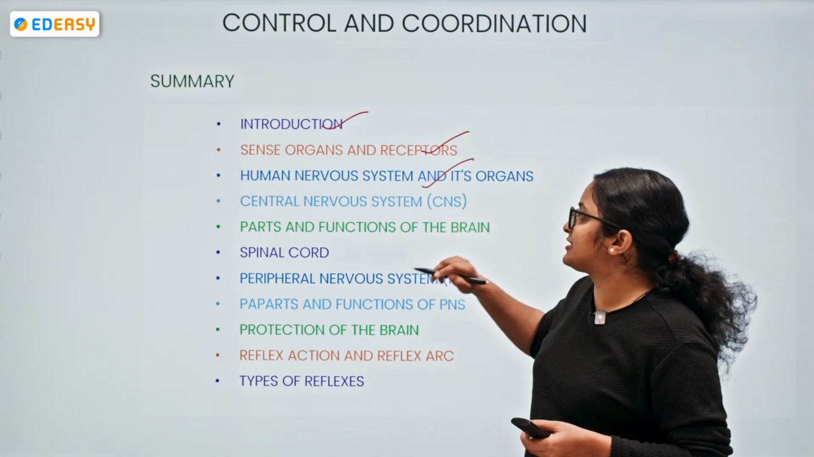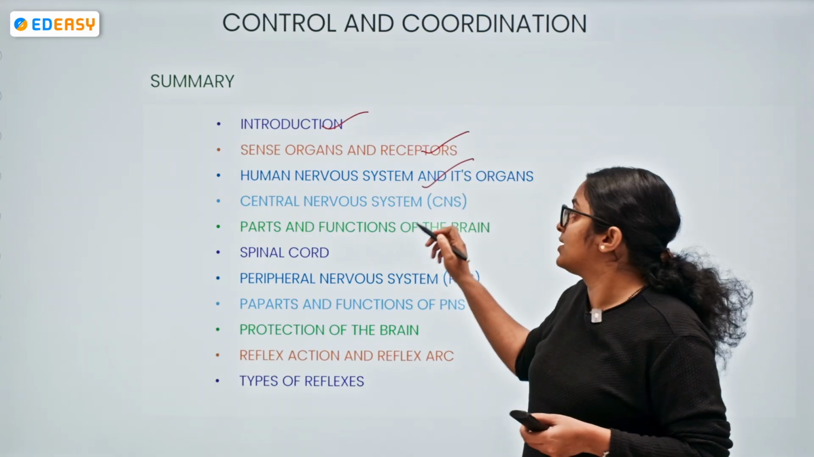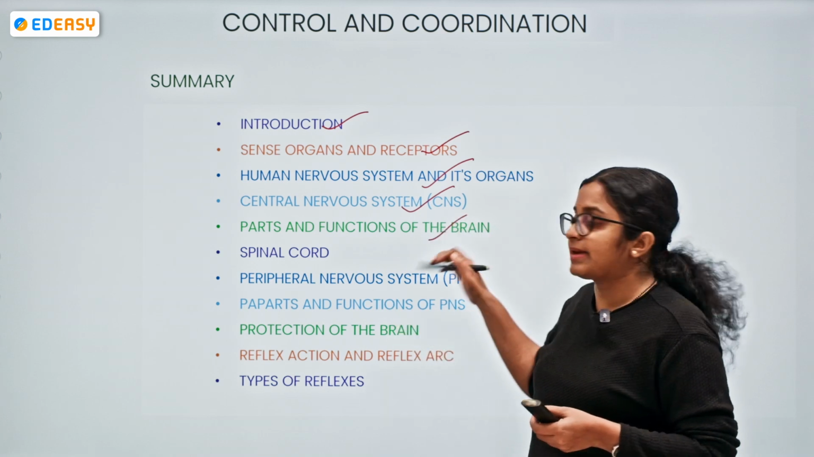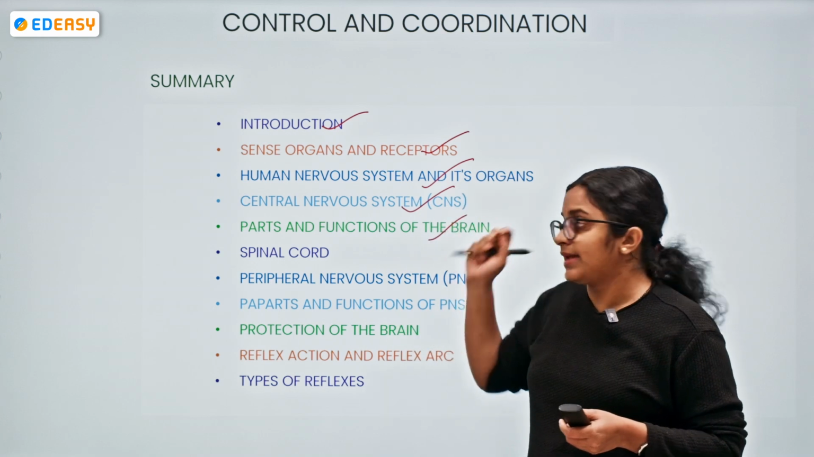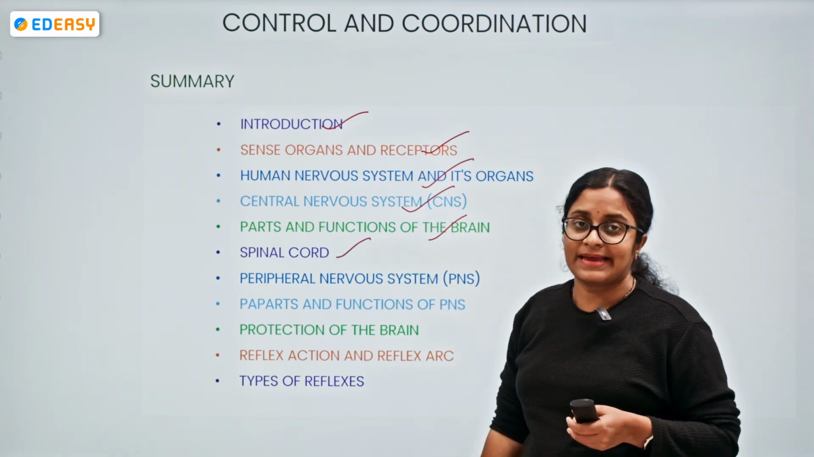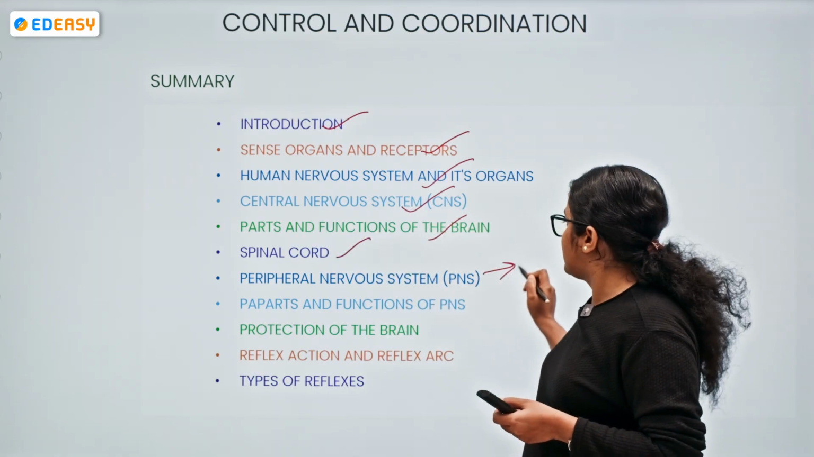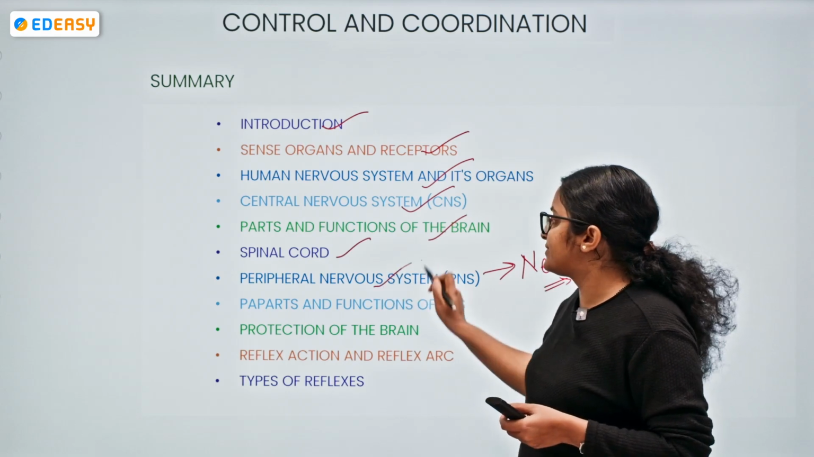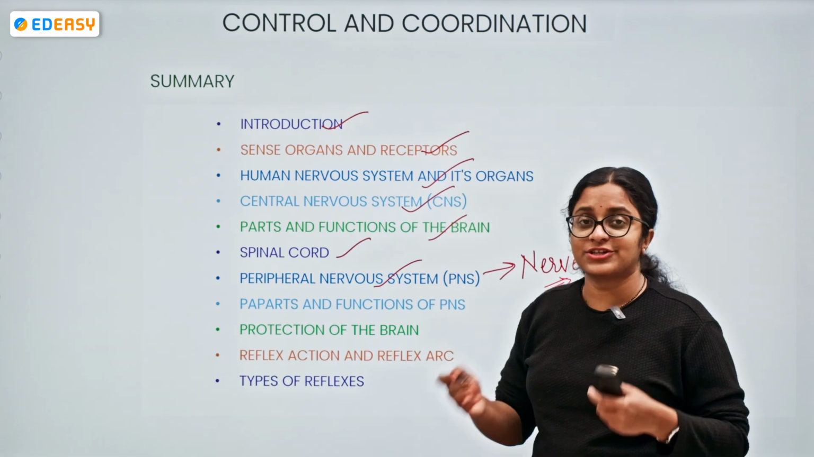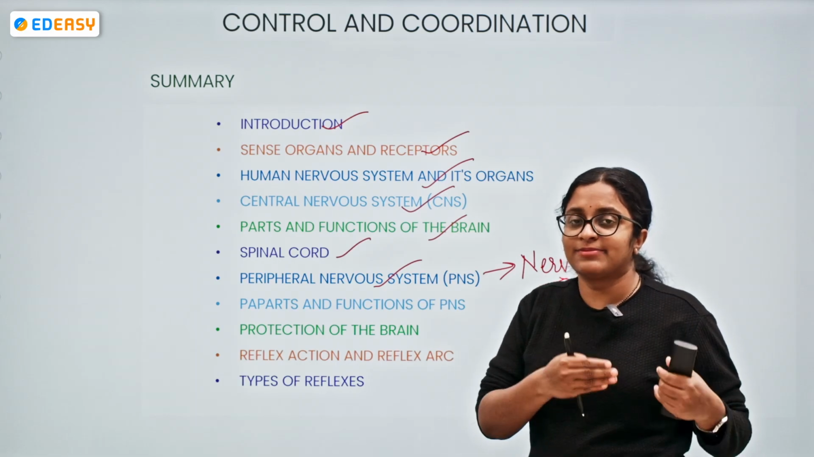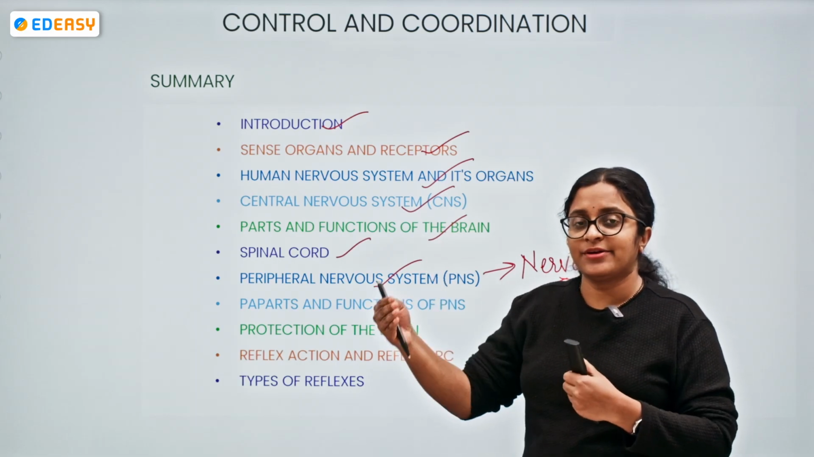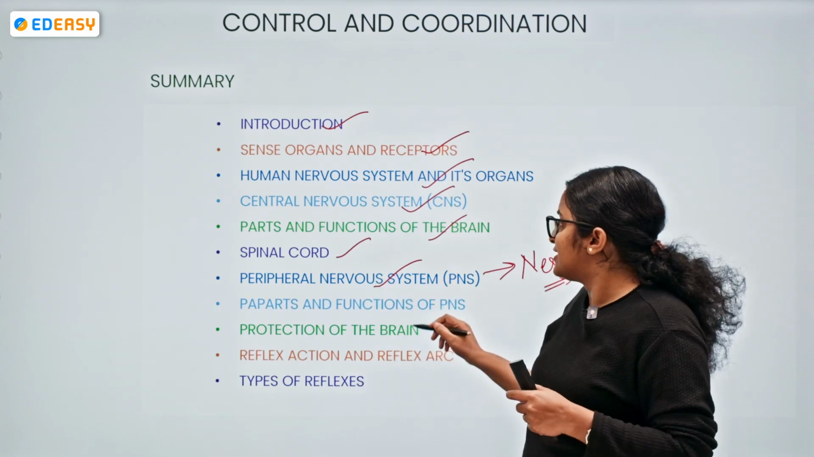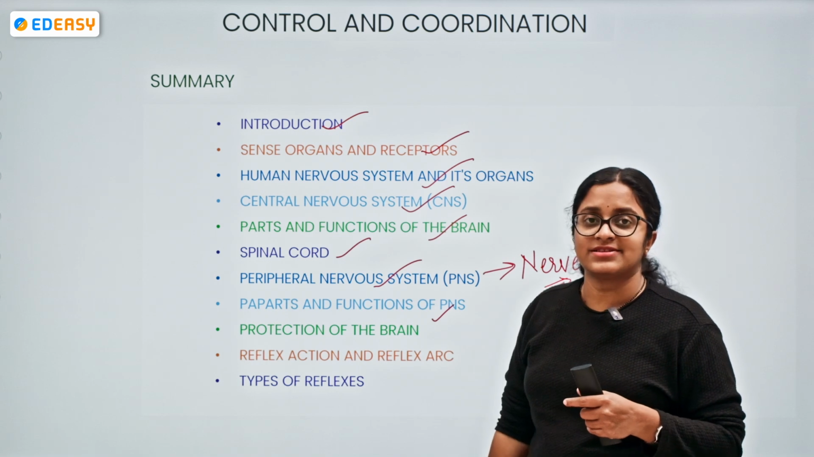Then the human nervous system and its organs: we came across the central nervous system comprising the brain and spinal cord. We understood the parts and functions of the brain: forebrain, midbrain and hindbrain. We got across the spinal cord. We have seen the nerves arising from the brain and the spinal cord comprise the peripheral nervous system. So we have seen the parts and functions of the PNS, again with segregation: somatic nervous system, autonomic nervous system, and the sympathetic and parasympathetic systems.